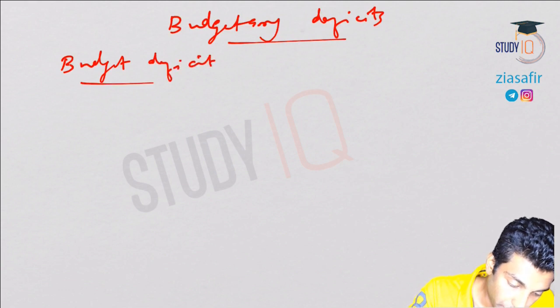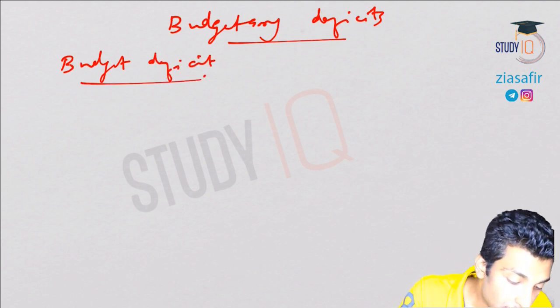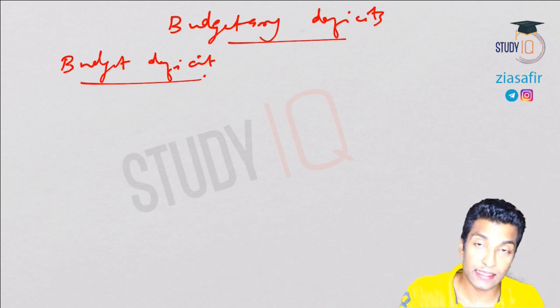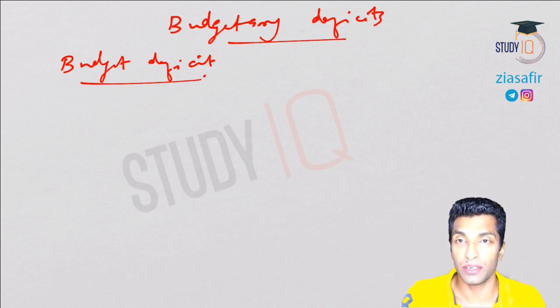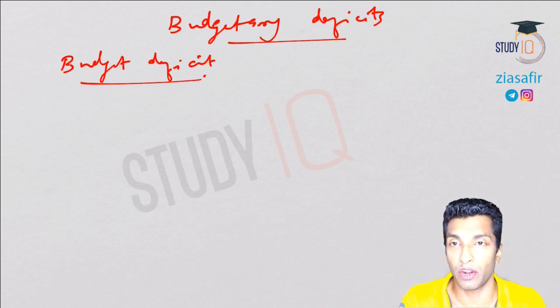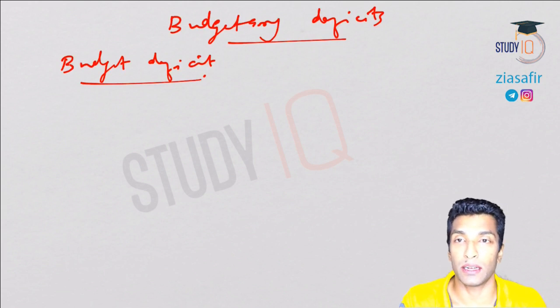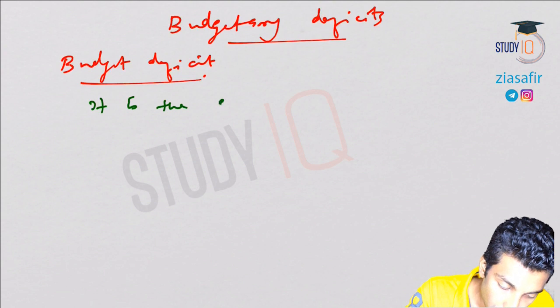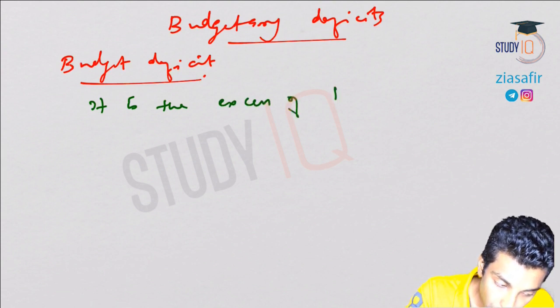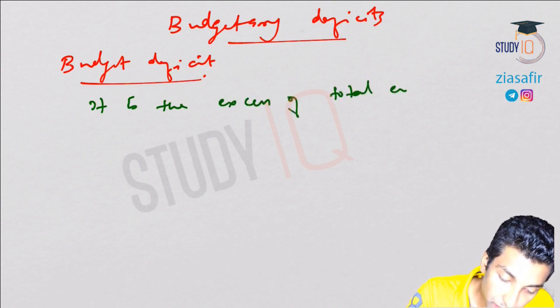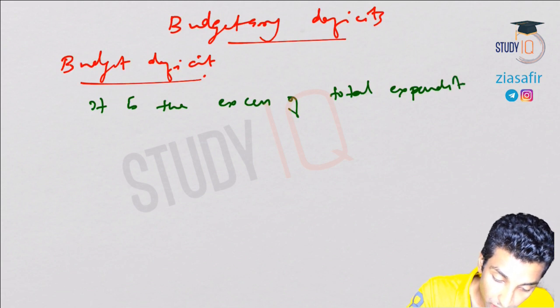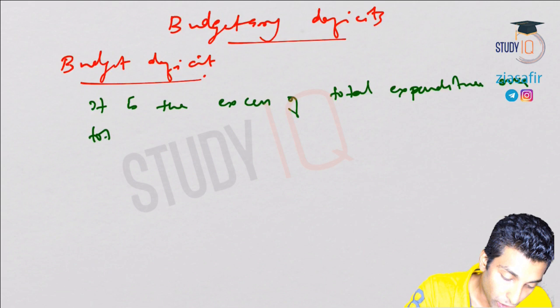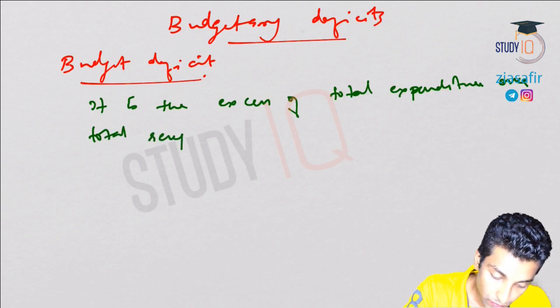Budget deficit. So what is budget deficit? It is the excess of total expenditure over total receipts of the government except internal borrowings. Let me write it down here.